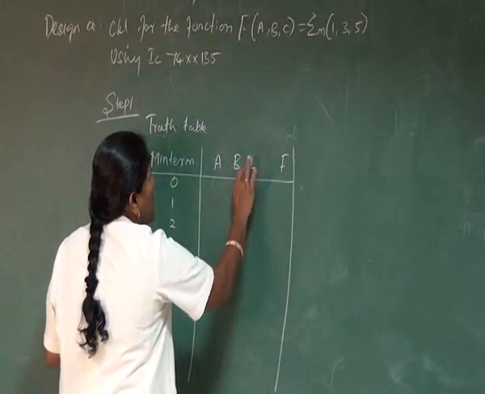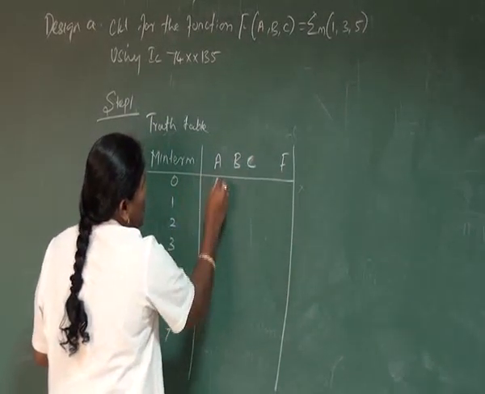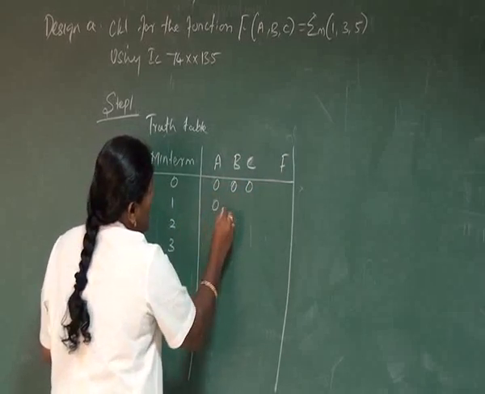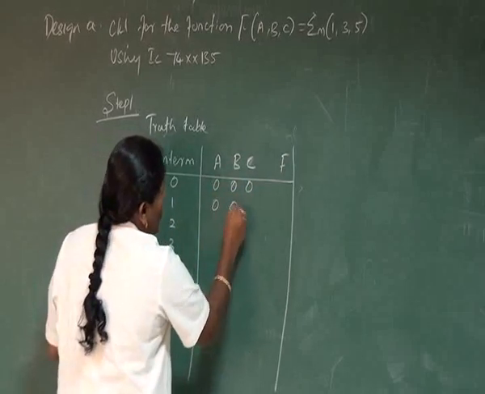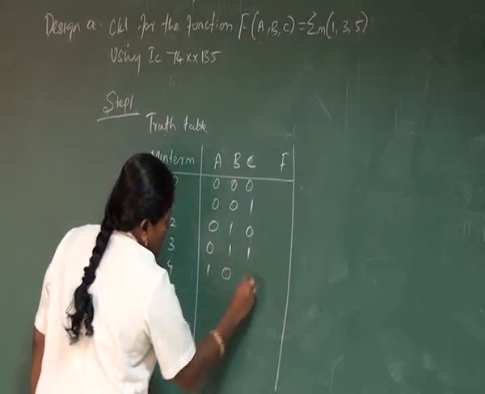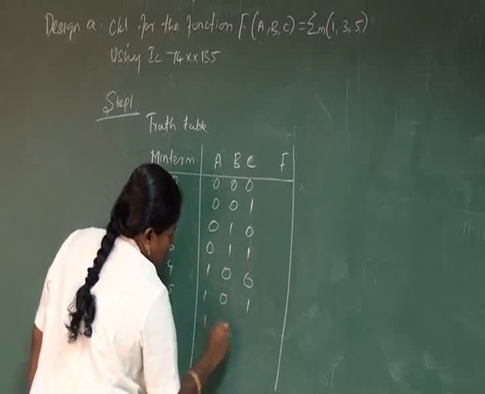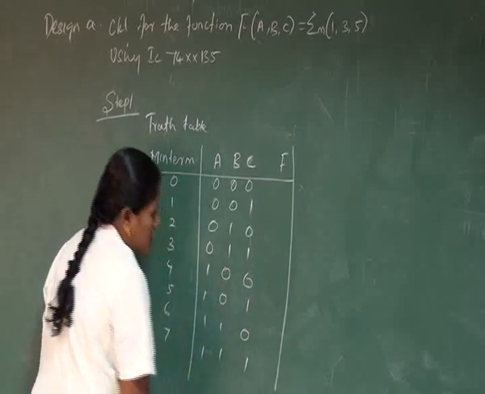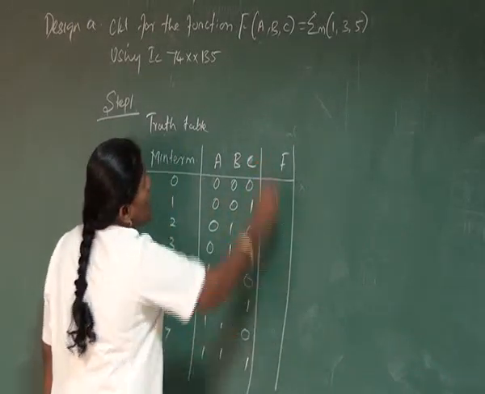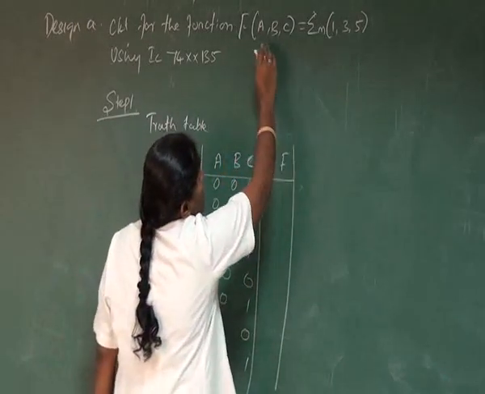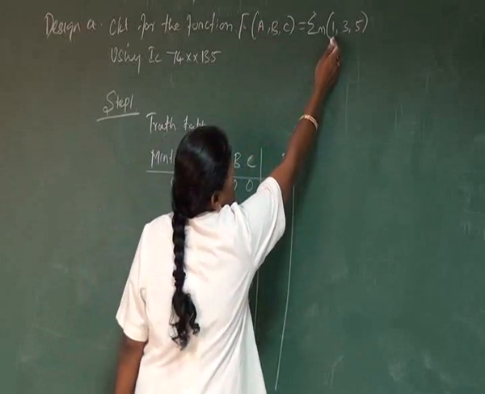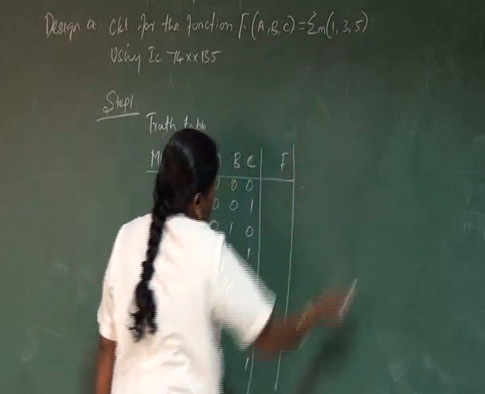Now write the expansion of this form. 0 is represented by the 3-bit value 000, 1 is 001, 010, 011, 100, 101, 110, 111 are the representations of these minterms. From these minterms, what is the function given here? This circuit produces the output only with the presence of minterms 1, 3, 5.